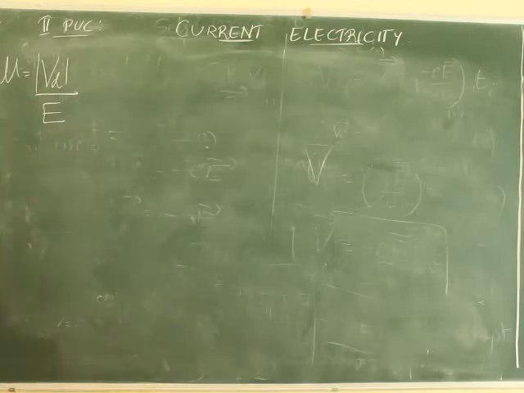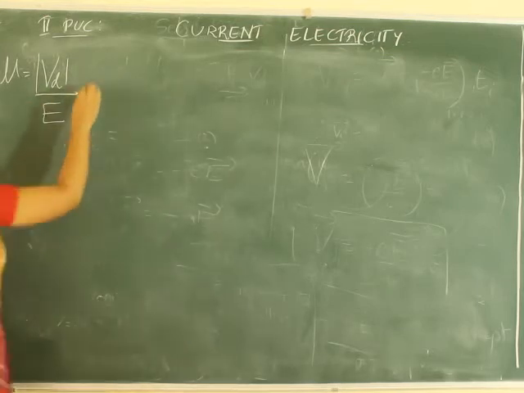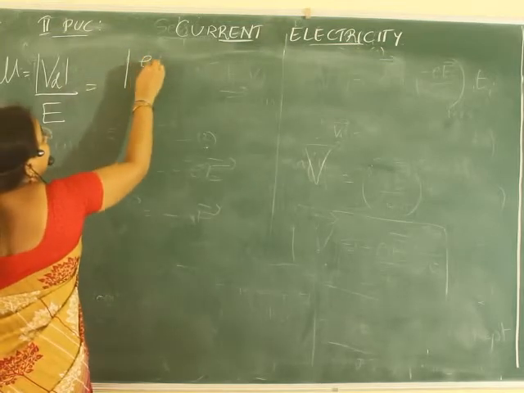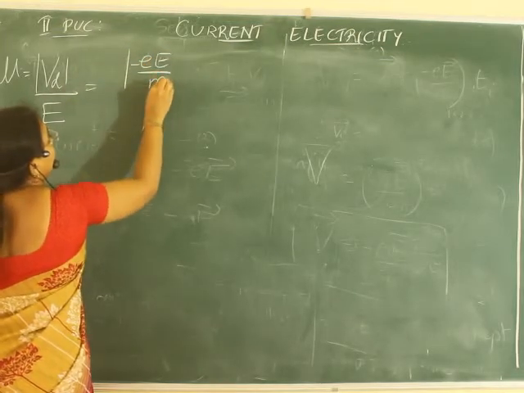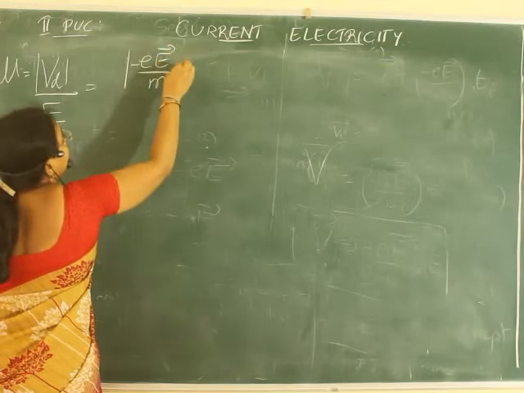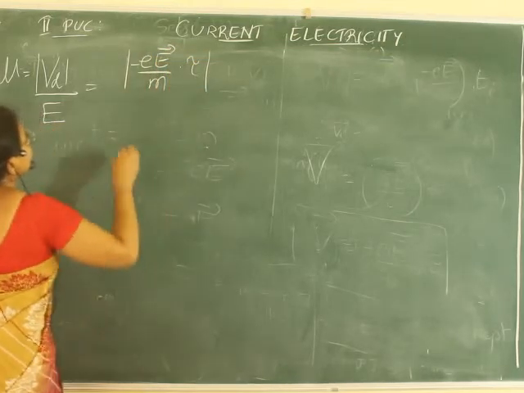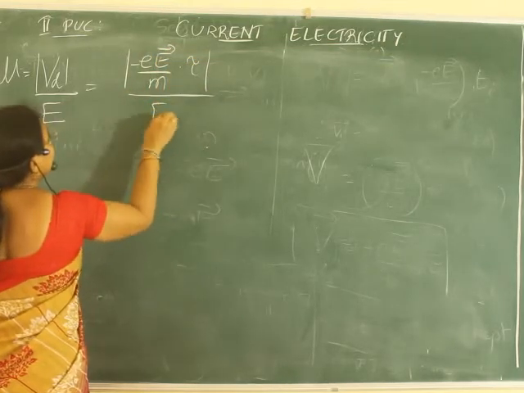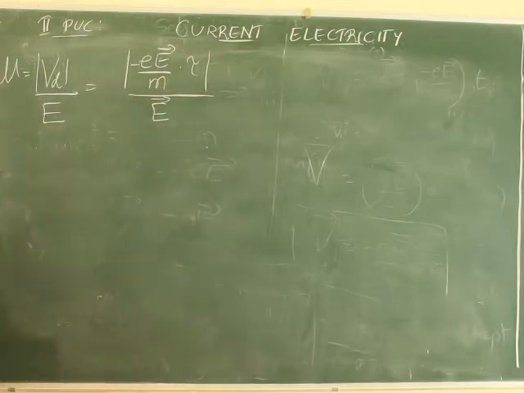Can you write? e E by m into tau, correct? Divided by E. Now give me the answer.